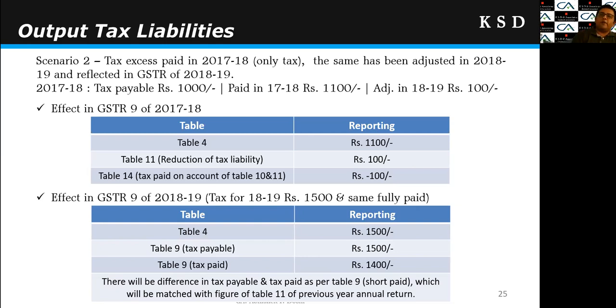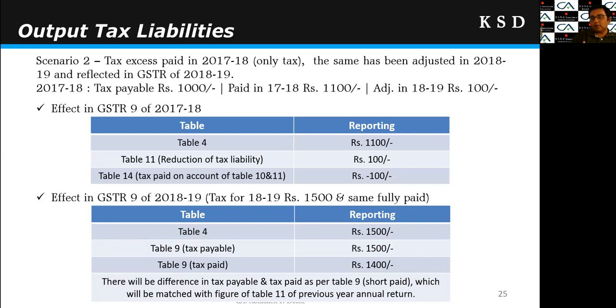But the tax paid figure, which will be auto-populated from GSTR 3B, will be 1400 rupees, because in 18-19 I have effectively paid only 1400 rupees, and the 100 rupees excess payment of 17-18 has been adjusted here. So here there will be a difference between tax payable and tax paid, and the difference will be short paid. That is, tax payable is on the higher side and tax paid is on the lower side, right?